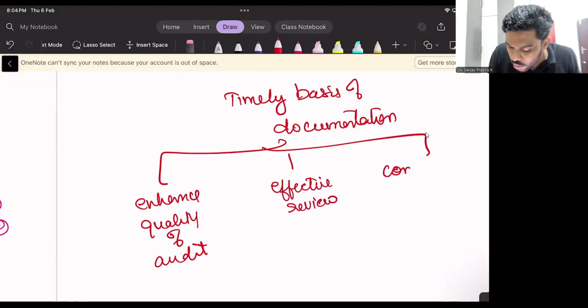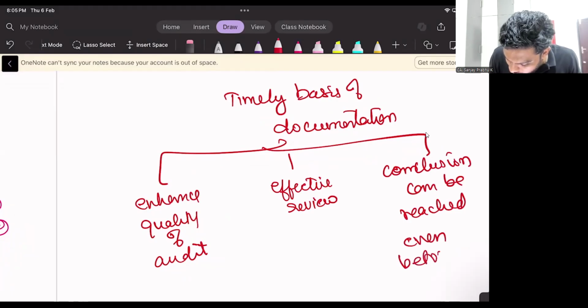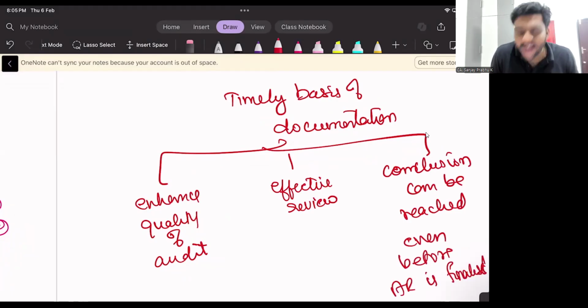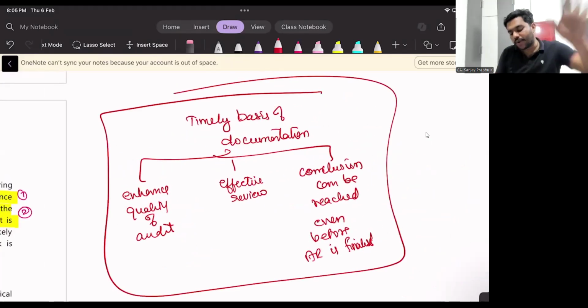Third one, you can come to a conclusion. Conclusion can be reached even before audit report is finalized. Even before you complete your audit, you can come to a conclusion. So if you're documenting everything on a daily basis, you can come to a conclusion even before your audit report is finalized. This is the short note for your timely basis. If you want, you can take a screenshot.